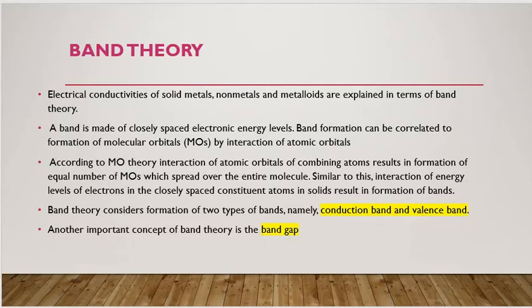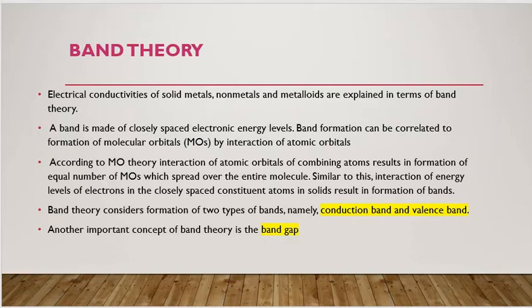According to molecular orbital theory, interaction of atomic orbitals of combining atoms results in the formation of an equal number of molecular orbitals, which are spread over the entire molecule. Similar to this, interaction of energy levels of electrons in the closely spaced constituent atoms in a solid results in the formation of bands. Band theory considers the formation of two types of bands. Type 1 is conduction band and type 2 is valence band.